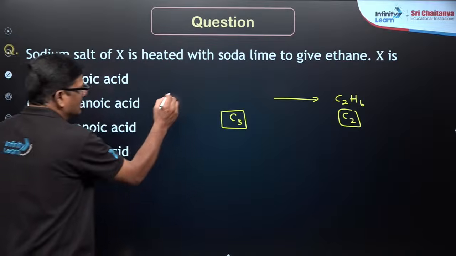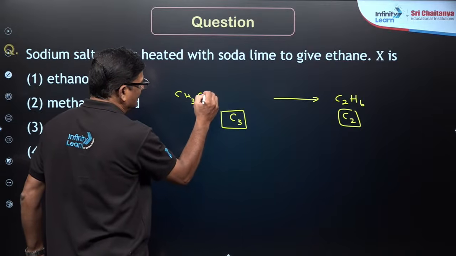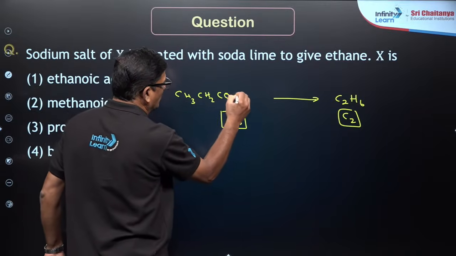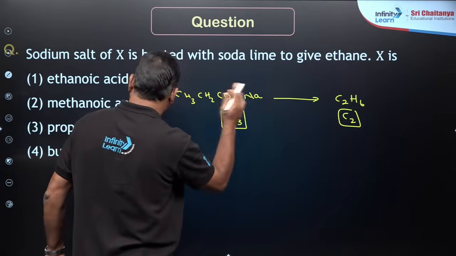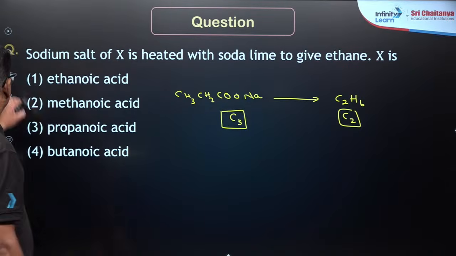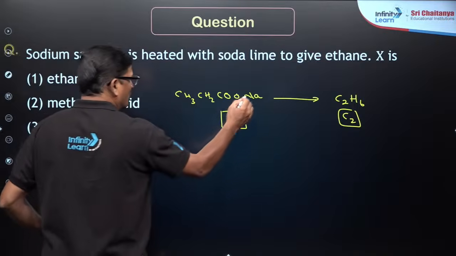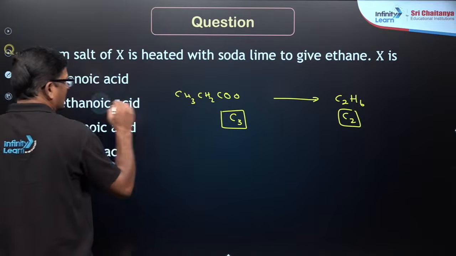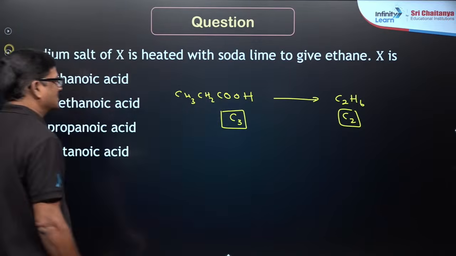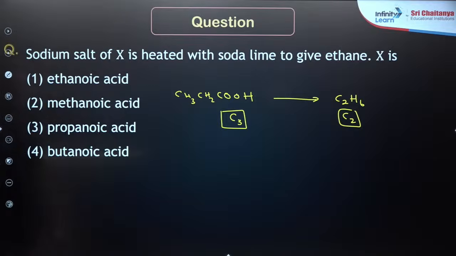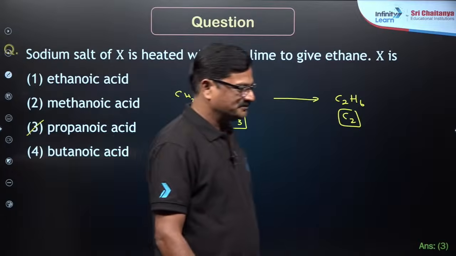So I mean to say CH3CH2COONa or COOH. Okay, you can make it a carboxylic group, a propionic acid. The answer is propionic acid. Answer is going to be 3.